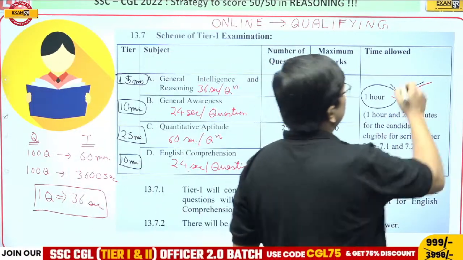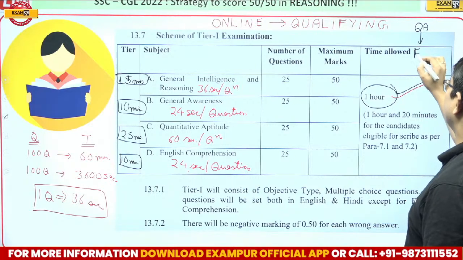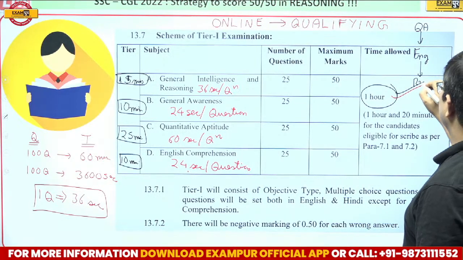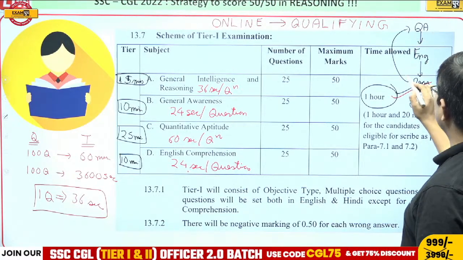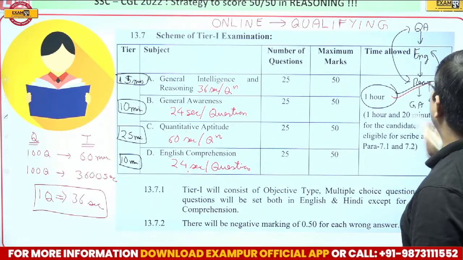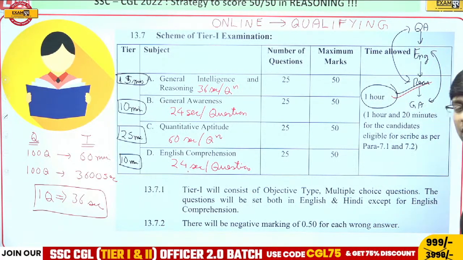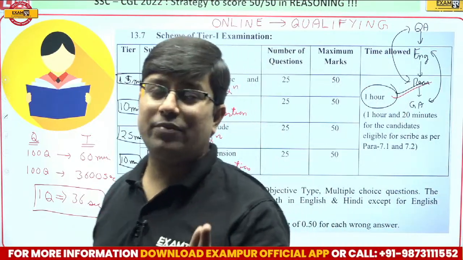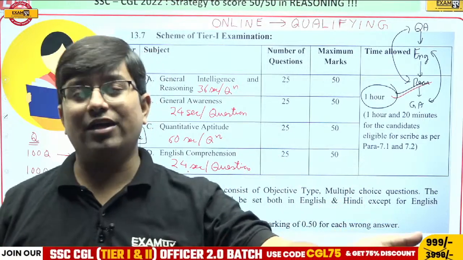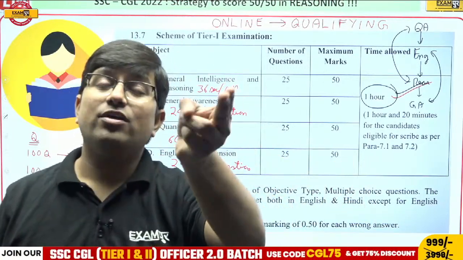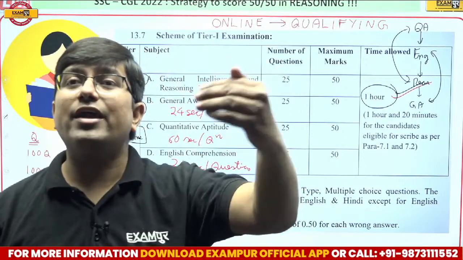So it should be alternate. If you start with quant, then come to English, then reasoning, and then GA. Now see, these are interchangeable, and even these are interchangeable. So first reasoning you can do, and quant can be here, and then GA you can do, English over here. I hope it is very clear. So don't attempt two theoretical subjects like GA and English back to back, and also do not attempt two calculative topics like maths and reasoning back to back. They should be in an alternate manner.